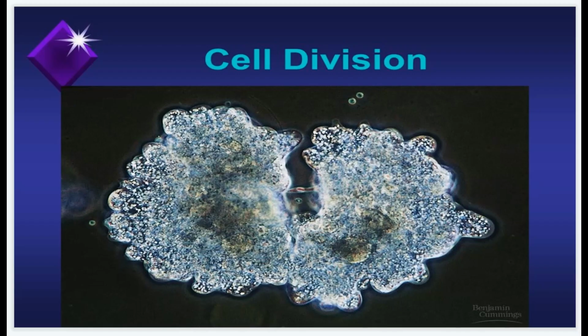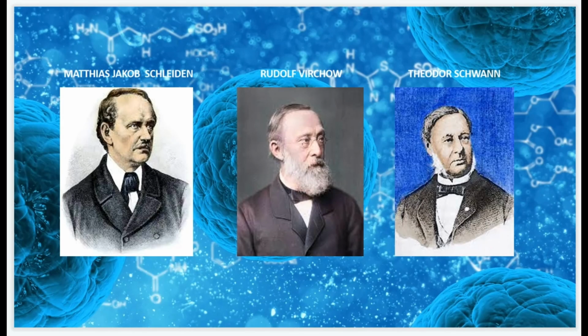So here I'm showing the cell division, how it appears. This is a clear picture of how the cell is dividing. You can see this, okay? Just for reference. Because of these three scientists, we got cell theory. And these three scientists laid the foundation of cell biology also. So they were Matthias Jakob Schleiden, Rudolf Virchow, Theodor Schwann. If you're interested in cell biology, you should remember the scientists' names, okay?